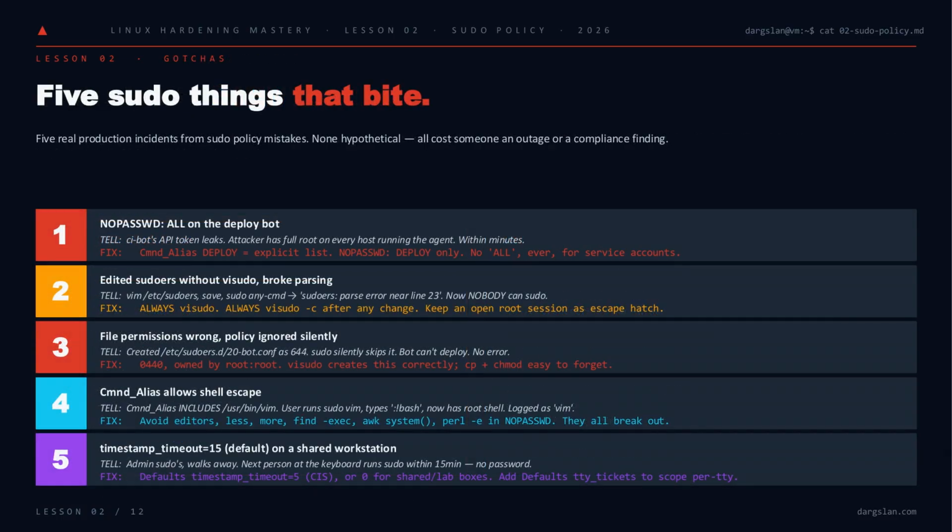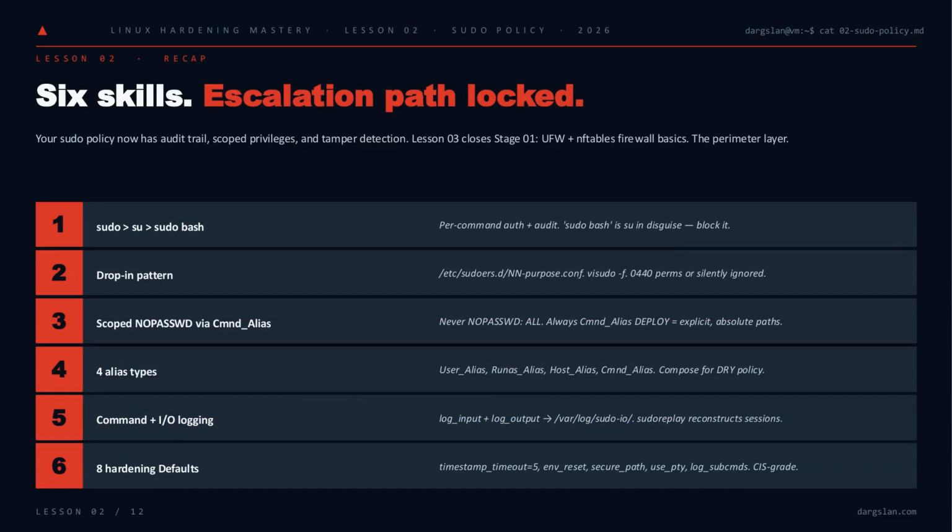Logging done right, let's talk about what still bites in production. 5 real failures. NOPASSWD: ALL on a deploy bot turns a leaked CI token into instant root everywhere. Scope it with a Cmnd_Alias instead. Edit sudoers without visudo and you lock everyone out. Wrong permissions on a drop-in file, sudo silently ignores it. Editors in NOPASSWD shell out trivially, and the default 15-minute timestamp on a shared box hands the next person free root. Convenience kills. So let's lock in what you now own.